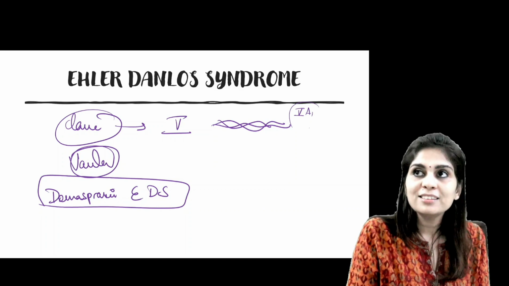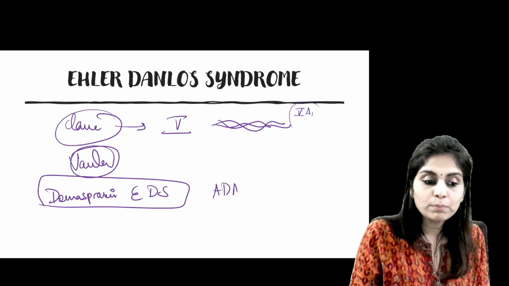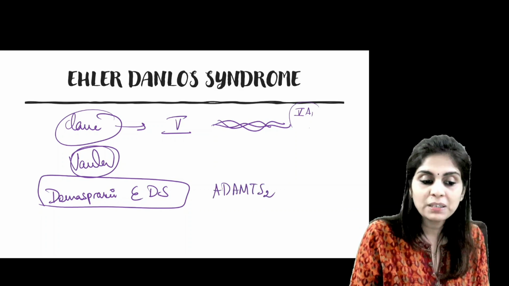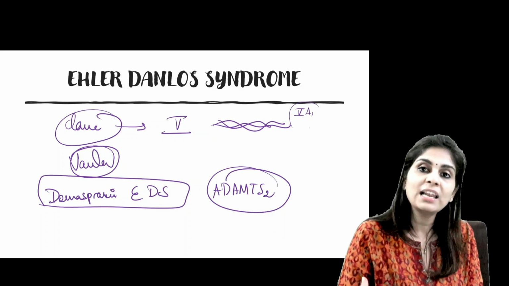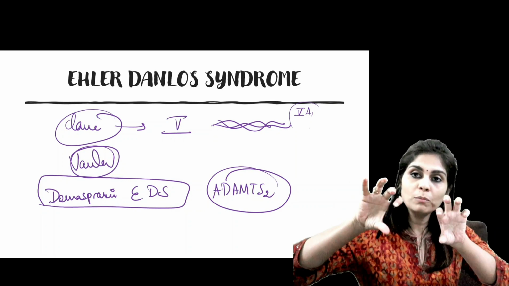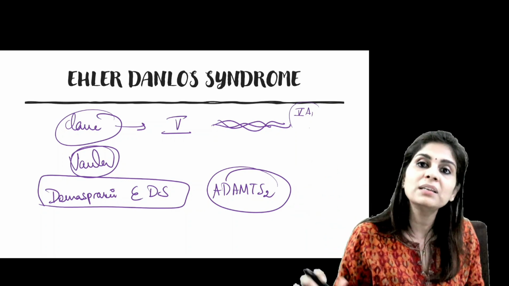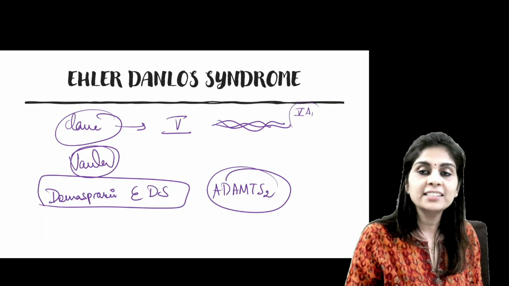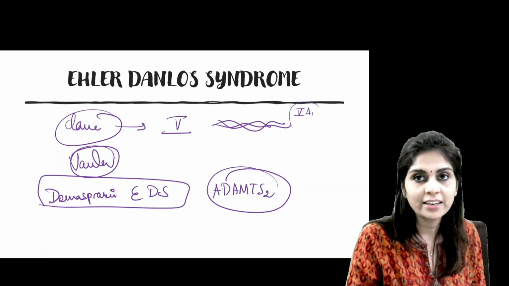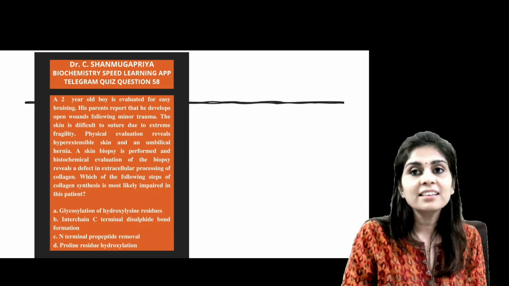And it is caused by the defect of ADAMTS2, about which I have been repeatedly telling you. And I said it is related to conversion of procollagen to tropocollagen. It helps in the removal of the non-helical N-terminal and carboxy-terminal ends, helping in the formation of tropocollagen, which happens on the extracellular side.